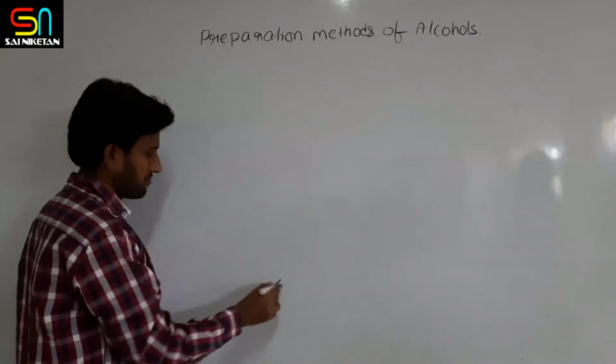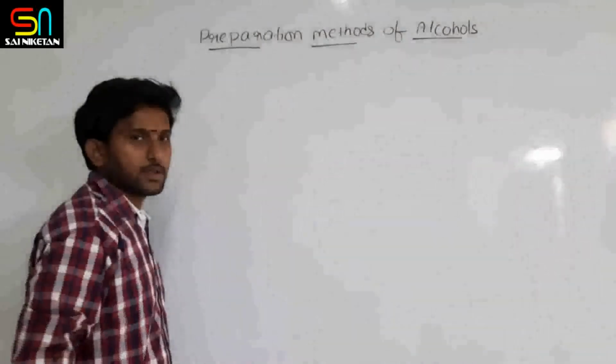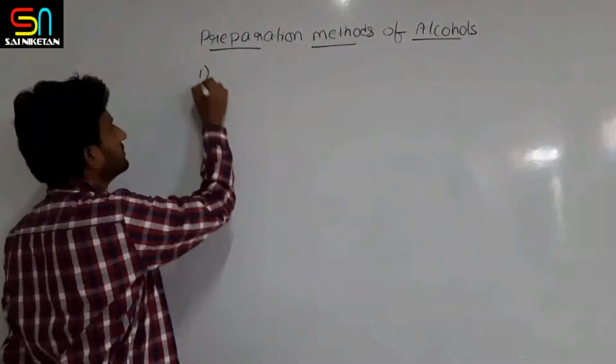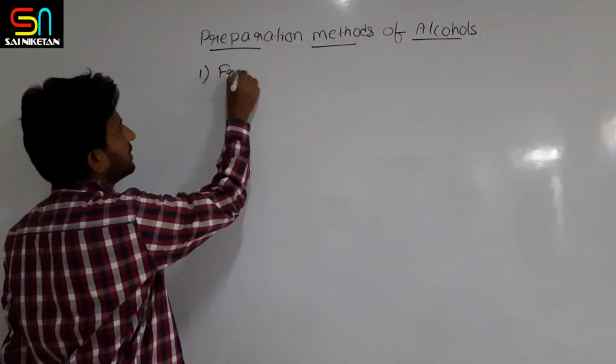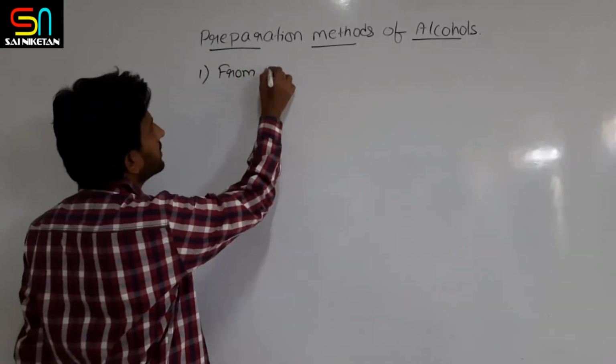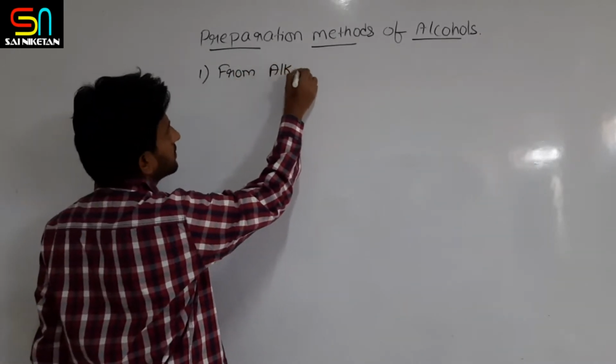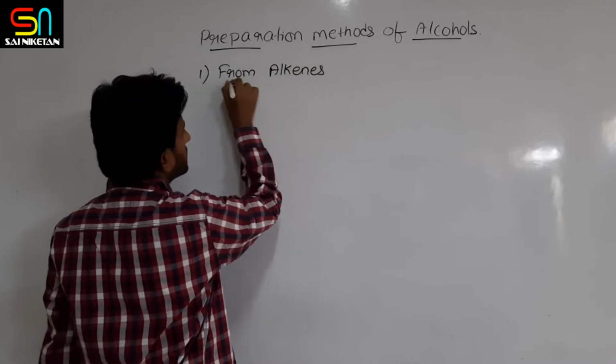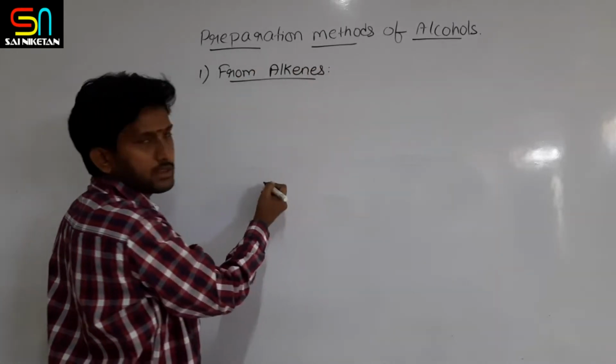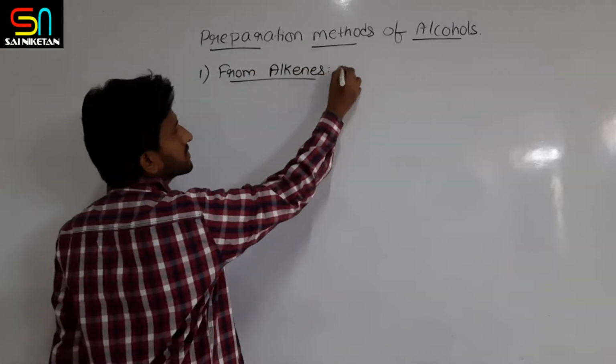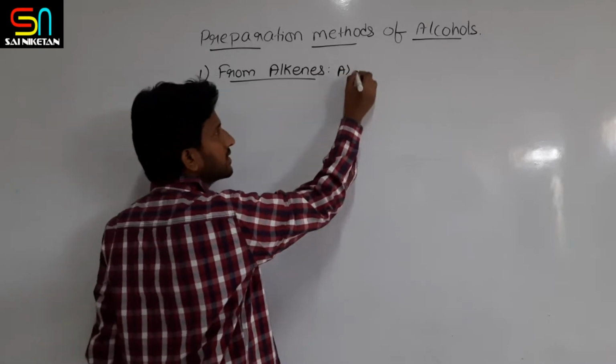In the first method we have seen the preparation of alcohols from alkenes. In this, two methods we have seen. What are the two methods?